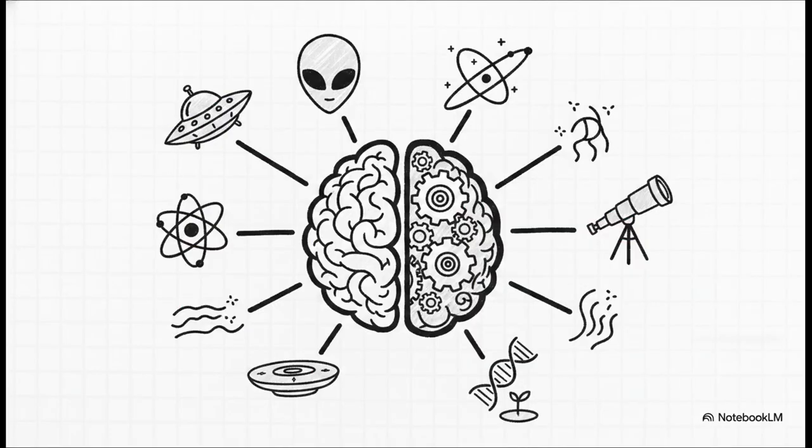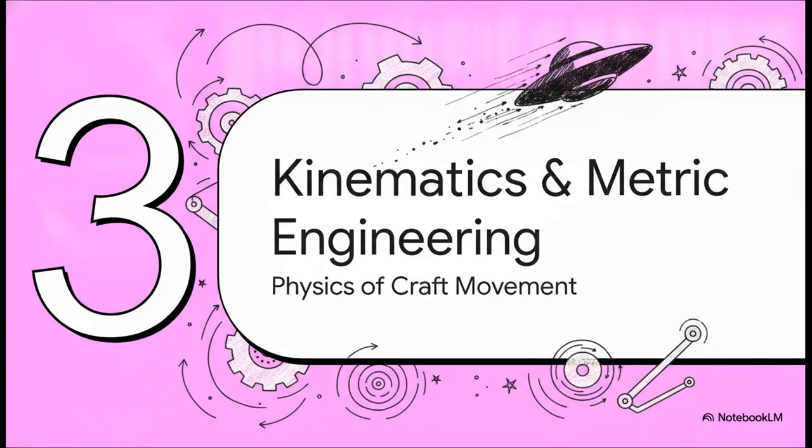Basically, understanding these phenomena requires a true Renaissance approach. We've got to rapidly bridge the gaps between some wildly diverse fields. We're combining UAP observation data with the search for extraterrestrial intelligence. We're looking at anti-gravity and faster-than-light theoretical physics right alongside artificial intelligence, quantum physics, and astrobiology. And maybe most surprisingly, we're actively integrating the study of consciousness and telepathy. You see, you simply can't isolate the hardware of these crafts from the biological and quantum realities surrounding them. They're totally linked. Which brings us to Section 3, kinematics and metric engineering.